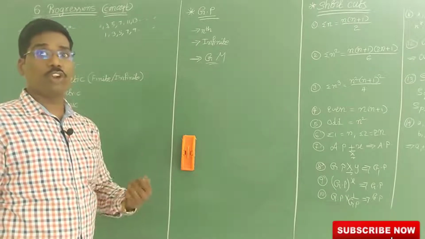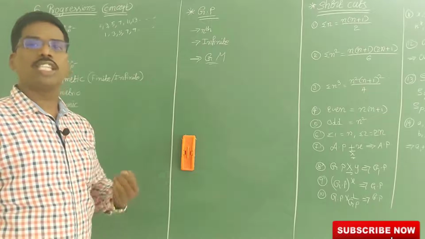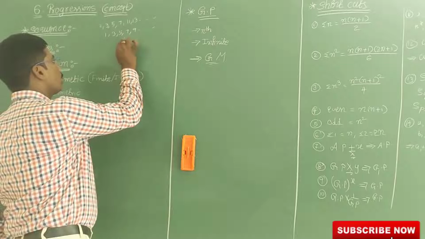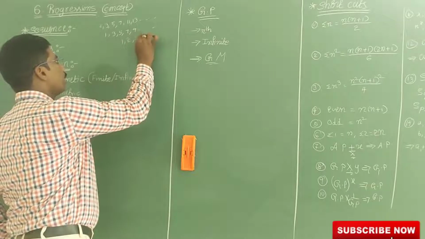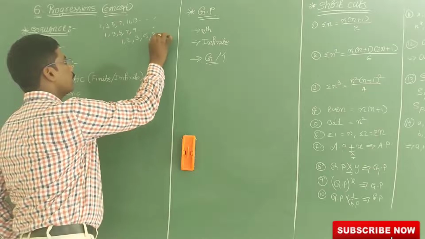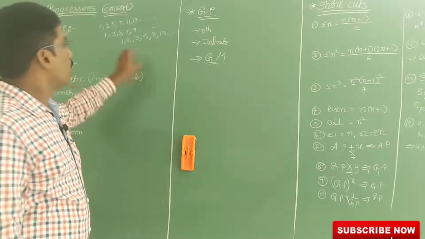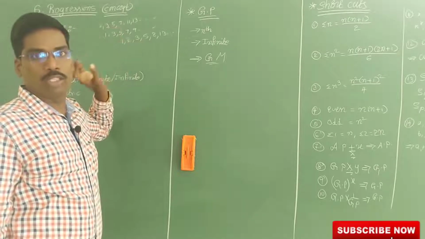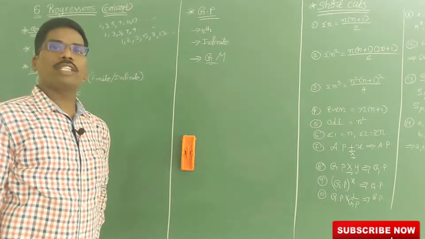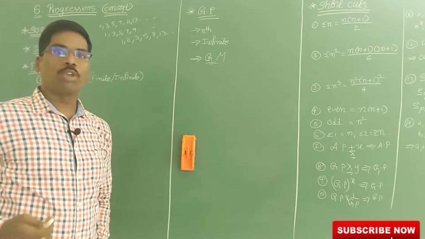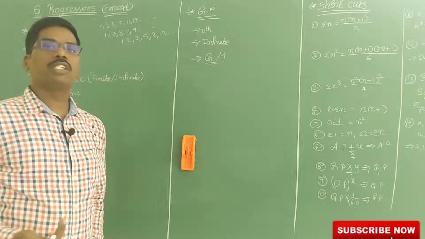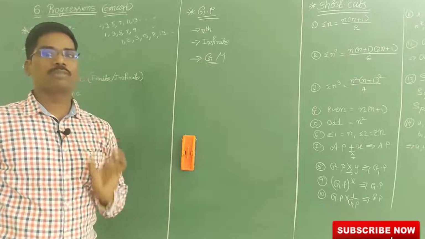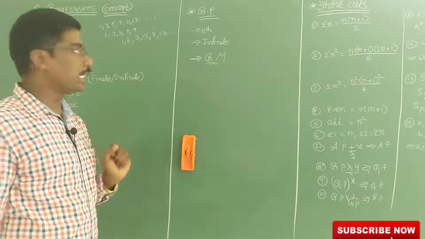Some sequences will follow formulas or structures or definitions, some sequences may not. For example, 1, 2, 1 plus 2 is 3, 2 plus 3 is 5, 3 plus 5 is 8, 5 plus 8 is 13. This is not having any definition or any important formula, so it is a general sequence. Some sequences will follow some formula or structure, but some will not. The main definition is that a group or collection of numbers is called a sequence.